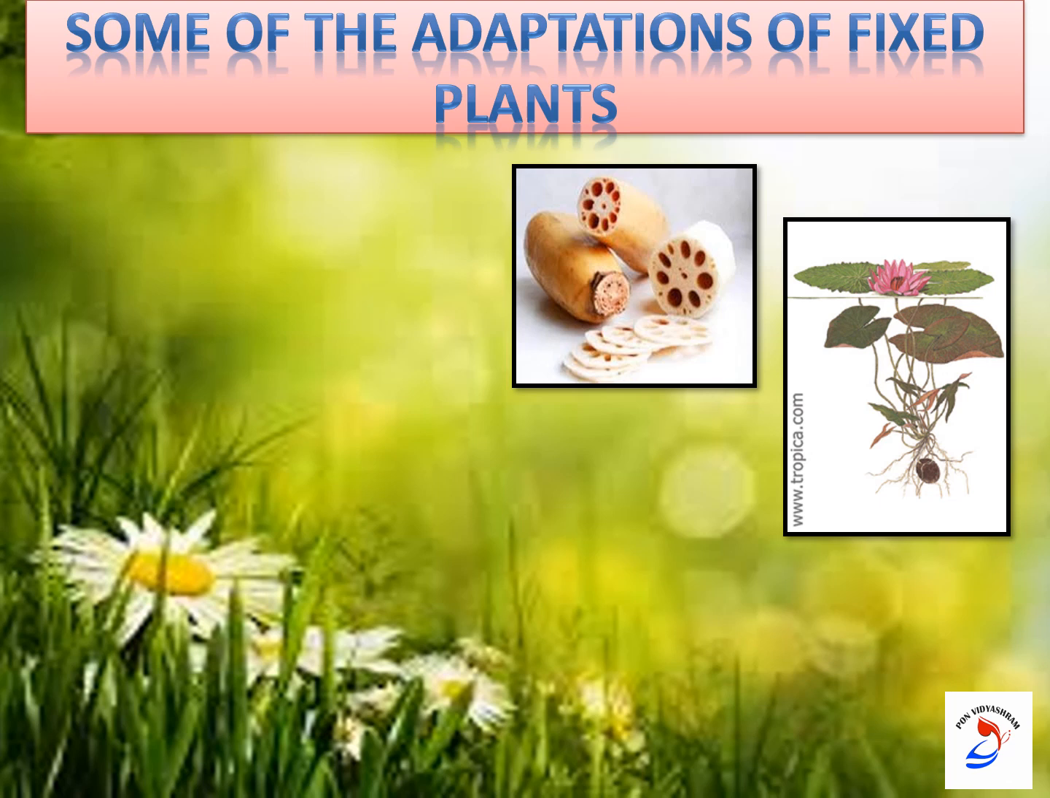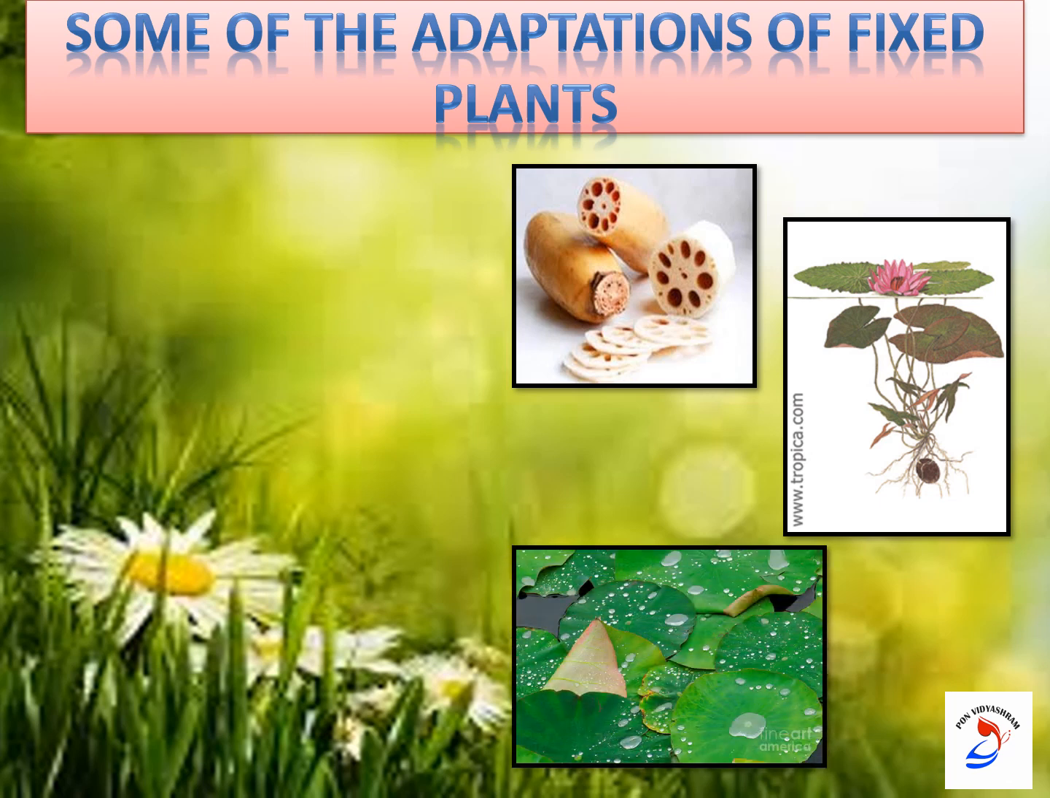The fixed plants' roots are fixed into the soil, but only the flowers and leaves float on the water surface. This is another adaptation of fixed plants. And look at the leaves. These are lotus leaves. They have large plate-like leaves that float on the water surface. And these leaves have a waxy coating to protect them from rotting because they are always in contact with water. So there is a possibility of rotting.